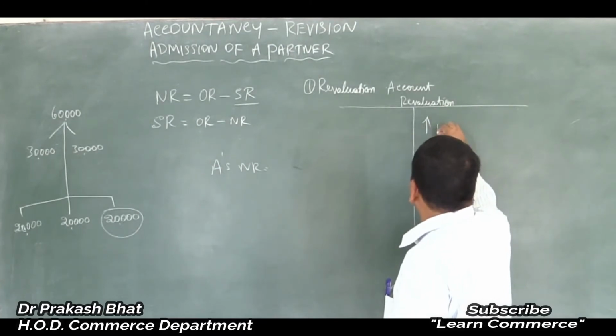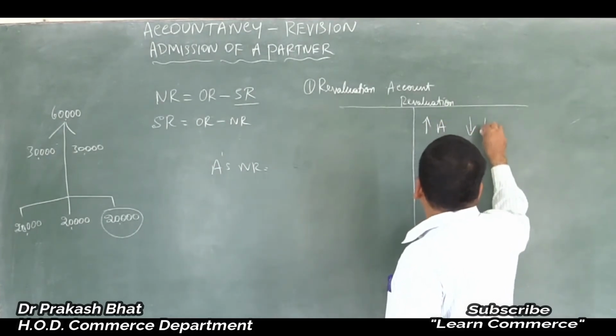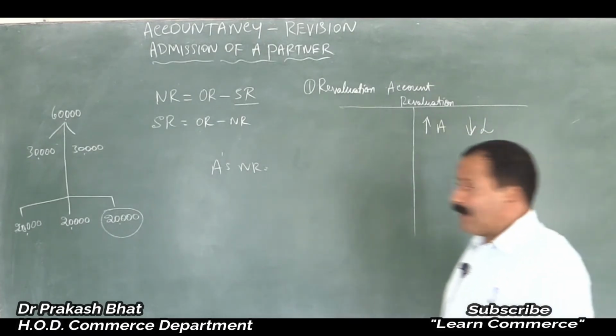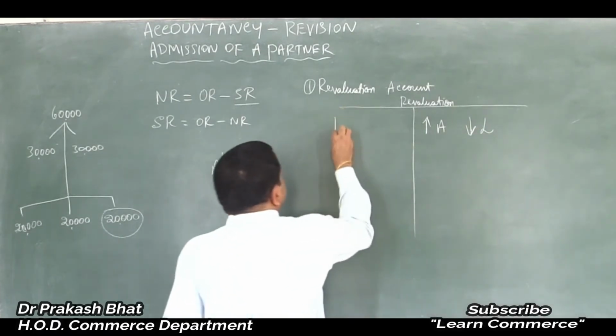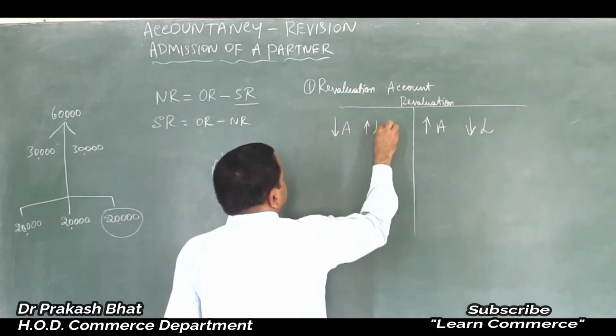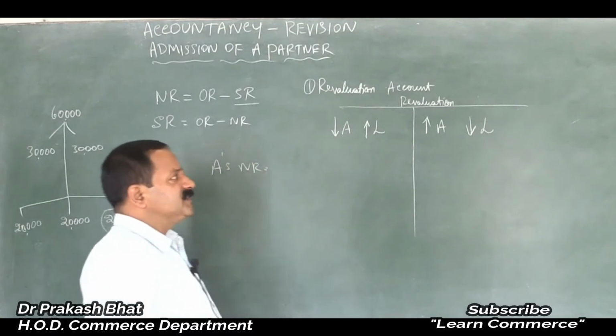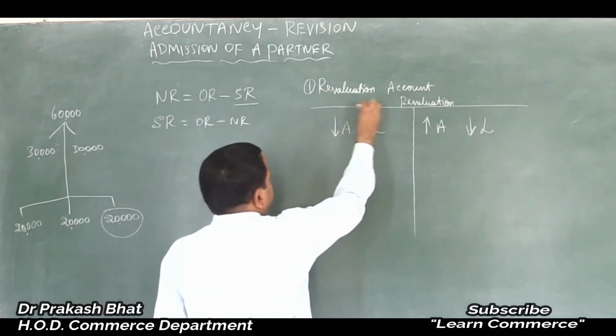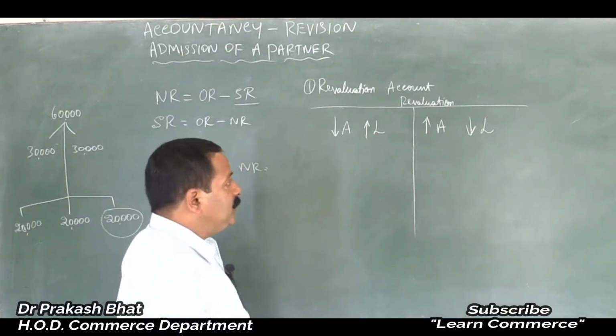Increase in the value of assets and decrease in the value of liabilities will be entered on the credit side, and decrease in the value of assets and increase in the value of liabilities will be entered on the debit side of the revaluation account.